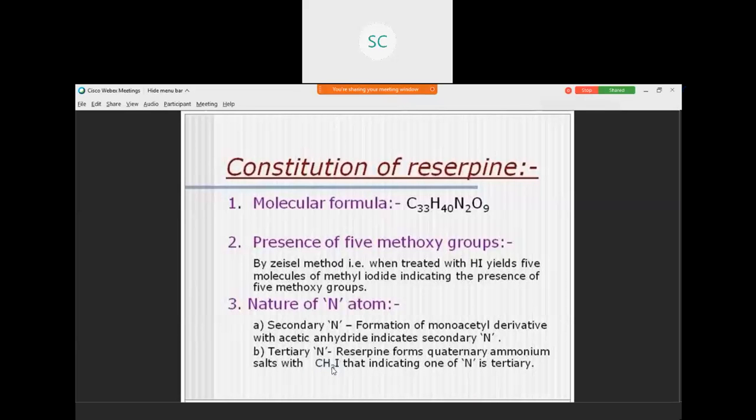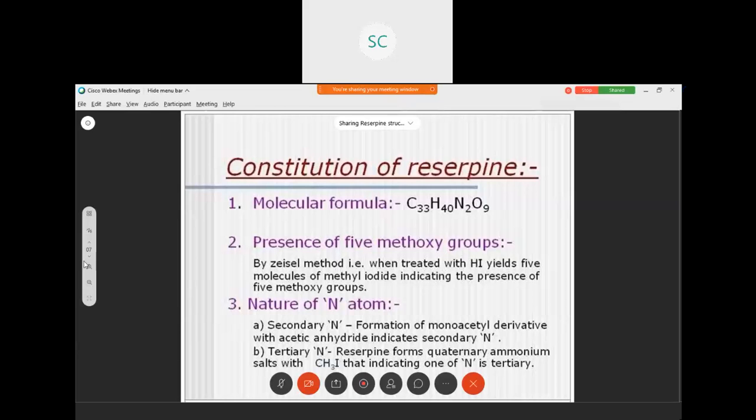This reaction indicates the other nitrogen atom in reserpine is tertiary nitrogen atom. So, in reserpine, one of the nitrogen atoms is secondary and the other nitrogen atom is tertiary.